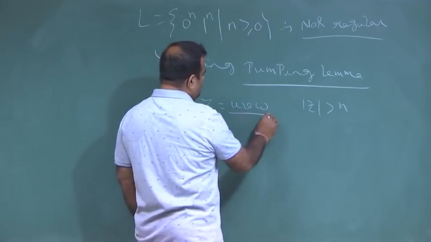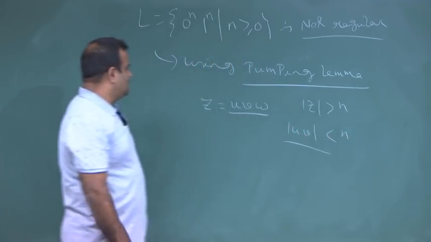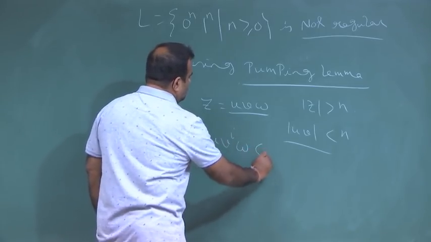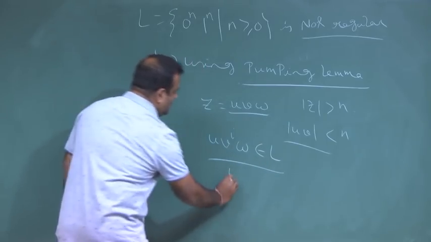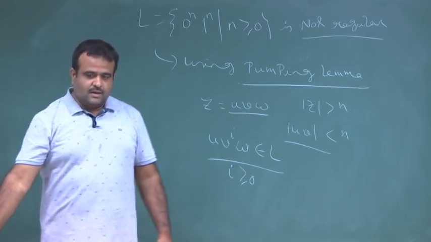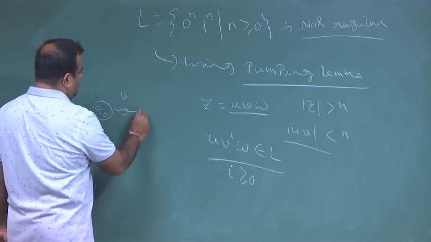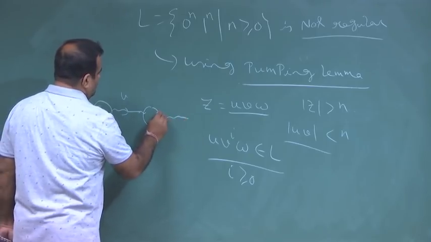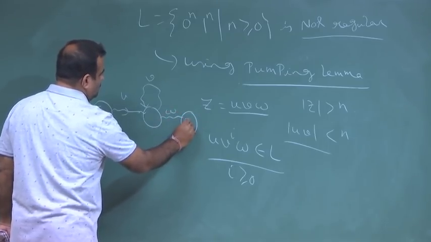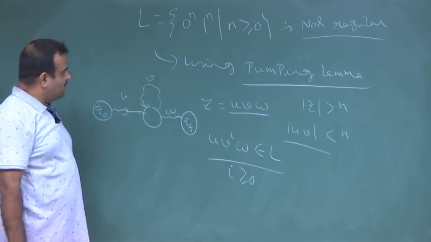it can be written as u v w, where the length of u v is less than or equal to n, and u v to the power i w belongs to L. This is the necessary condition, where i is greater than or equal to 0. If i is 0, then we get u w. So with u we go to some state, then from there with v we loop, and then with w we go to the final state. Since it is a loop, we can keep on pumping there, which is why it is called the pumping lemma.